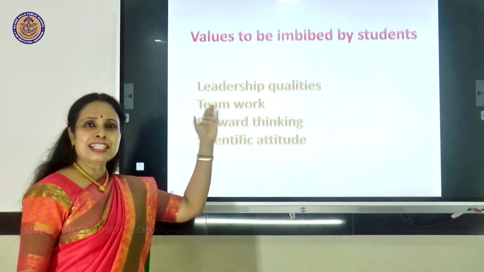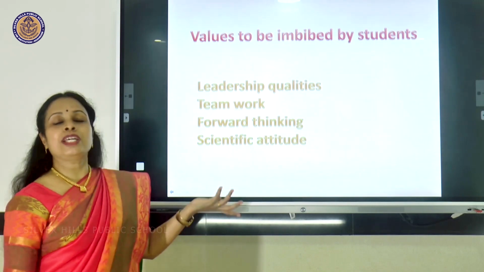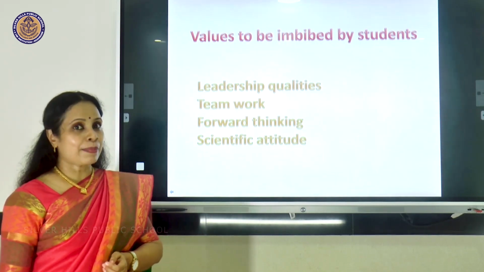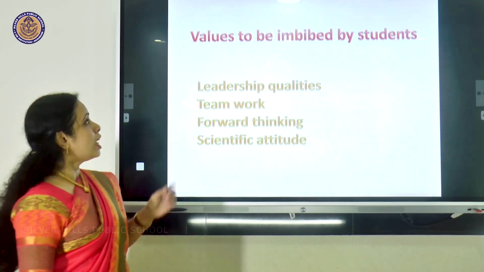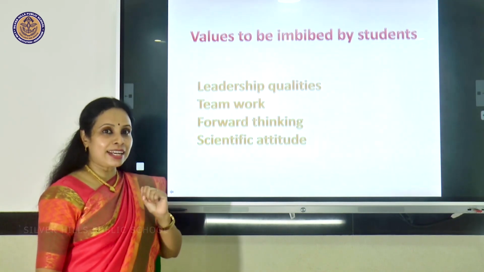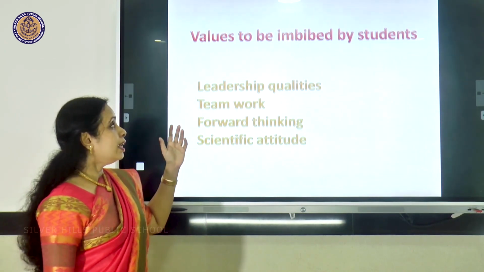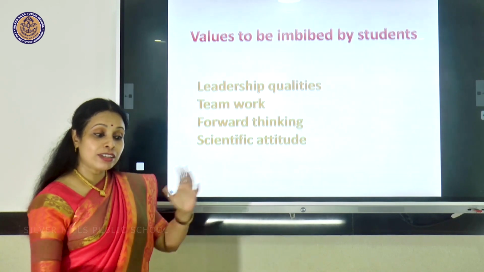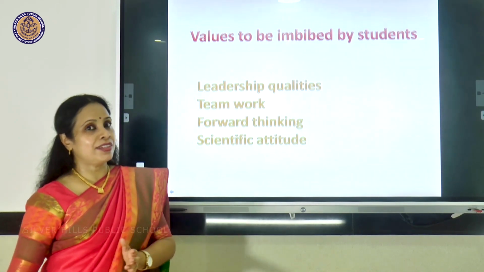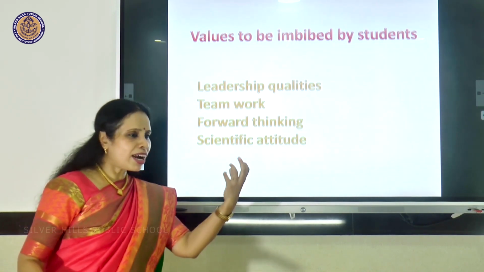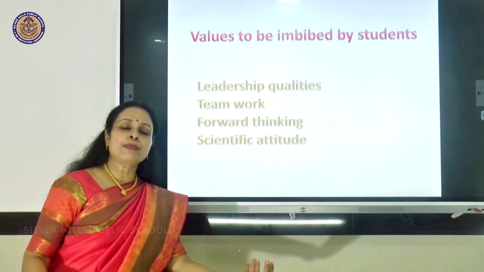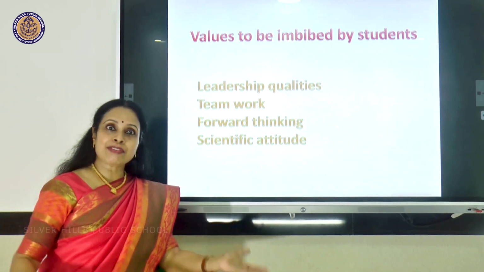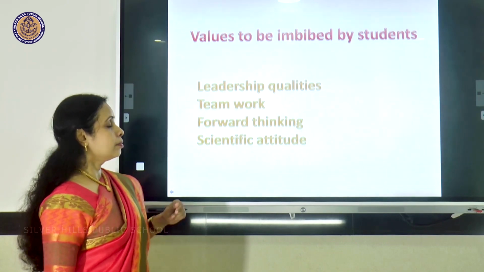So, last, what are the values to be imbibed from this chapter? I spoke about leadership qualities of the brain or teamwork of both the endocrine system and the nervous system. Even if one is lacking, our body will not be normal. Both of them have to work as a team.